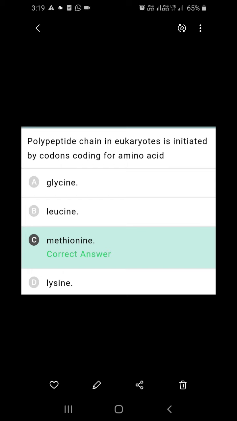Polypeptide chain in eukaryotes is initiated by codon, coding for which amino acid, asked. Actually, polypeptide chain in eukaryotes is initiated by AUG. AUG is the initiator codon. Actually, it has dual function. One is initiating the polypeptide chain and another is coding amino acid. This AUG, which initiates the polypeptide chain in eukaryotes, will code methionine. So, methionine is the right answer for this question.